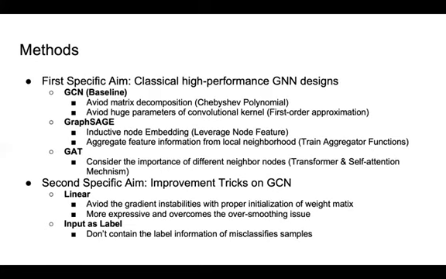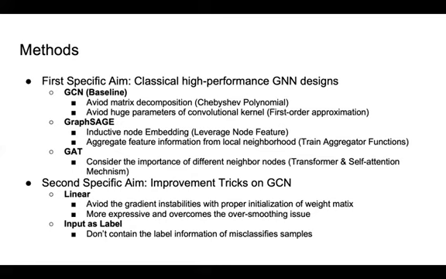Here we have 5 methods in these two specific aims. The GCN model as baseline avoids matrix decomposition by introducing Chebyshev polynomials and uses first-order approximation to avoid the problem of huge parameters of the convolutional kernel.